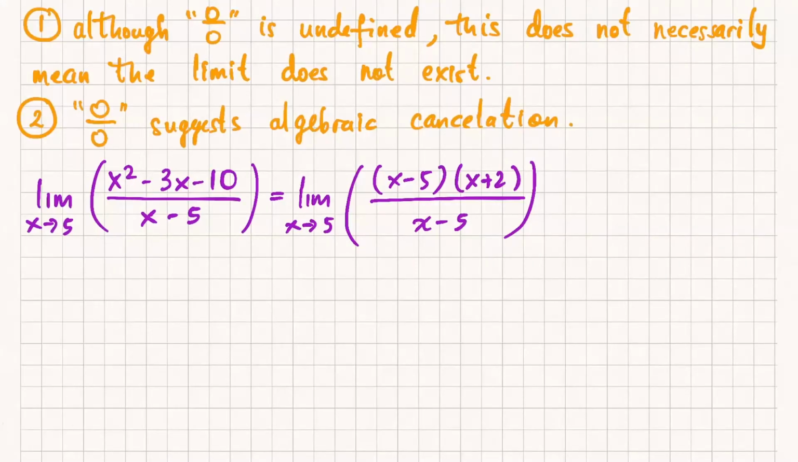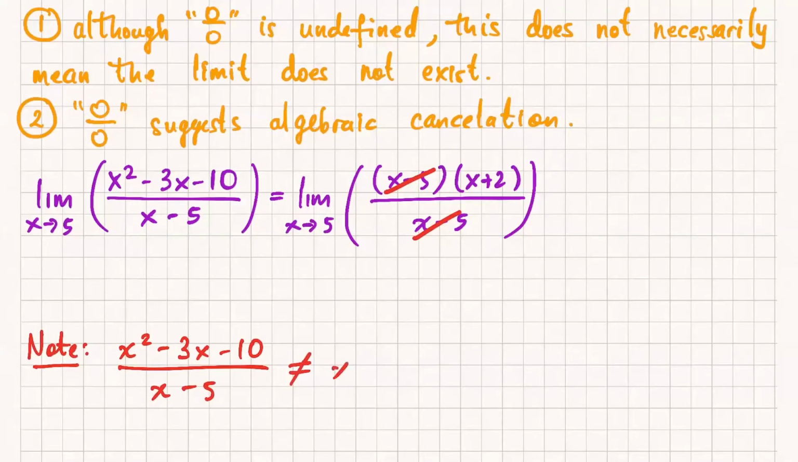But now what we want to do is say, aha, the x minus 5's cancel out. And we discussed this last time. In the last lecture, we discussed that you do have to be a little bit careful here. There's a subtle point that must be made. Recall that it is not true that these two things are equal to each other: x squared minus 3x minus 10 over x minus 5 is not equal to x plus 2. All right, why? What if x equals 5?